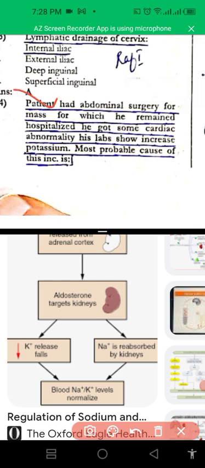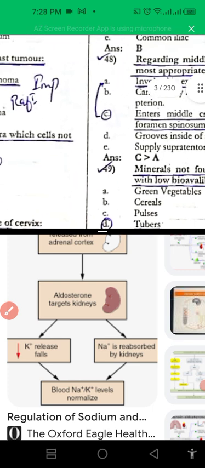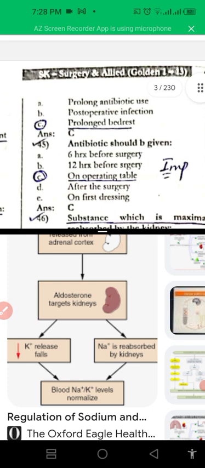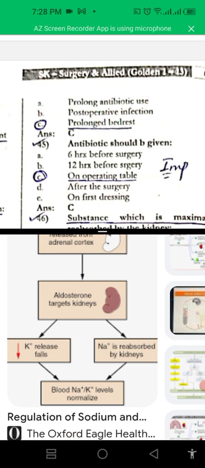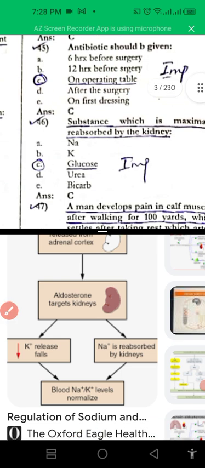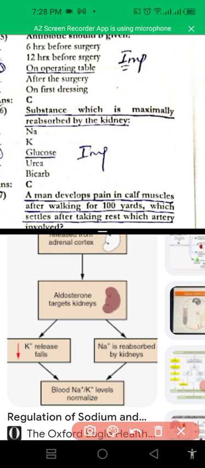Next question is: a patient has abdominal surgery for a mass, remains hospitalized, develops a cardiac abnormality, and labs show increased potassium level. What is the probable cause of this increase in potassium level? So the options will be prolonged antibiotic usage, no, there is no role of antibiotics in potassium level. Postoperative infection has no role, while prolonged bed rest can increase potassium level. And another one is: antibiotics should be given at the operation table, not before or after we give antibiotics.